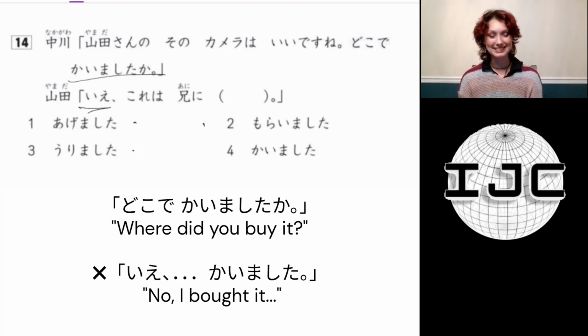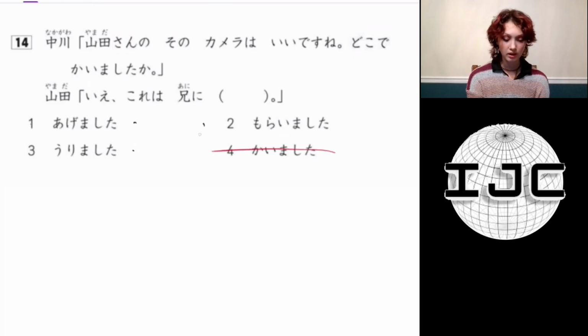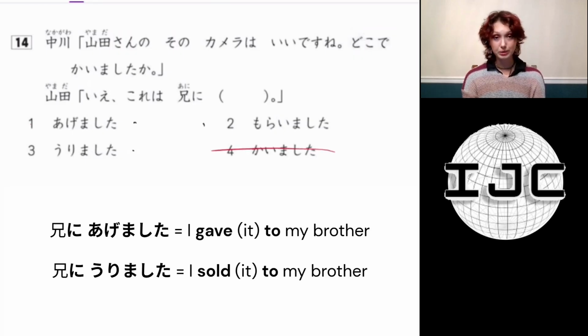Negates it. And kaimashita can't be used with ni. If you're trying to talk about who or where you bought something, you would use kara. Ani kara kaimashita. And because that's not the case, we can just cross it out. Agemashita and urimashita are wrong for the same reason, even though they make sense grammatically. In the context of the fact that he has the camera, in order for one of these to be true, he would have had to give it to his older brother before the conversation. It doesn't really make sense, and both of these are wrong.